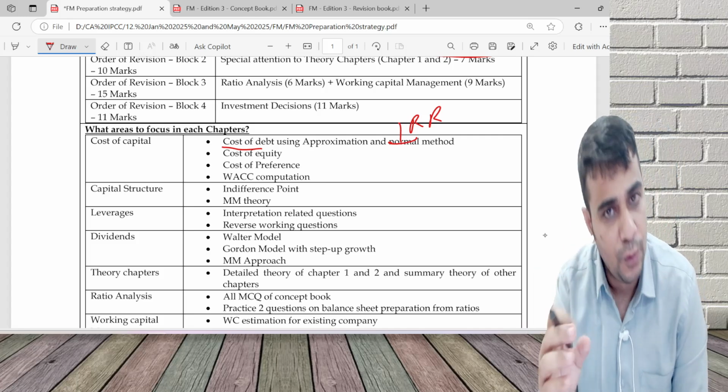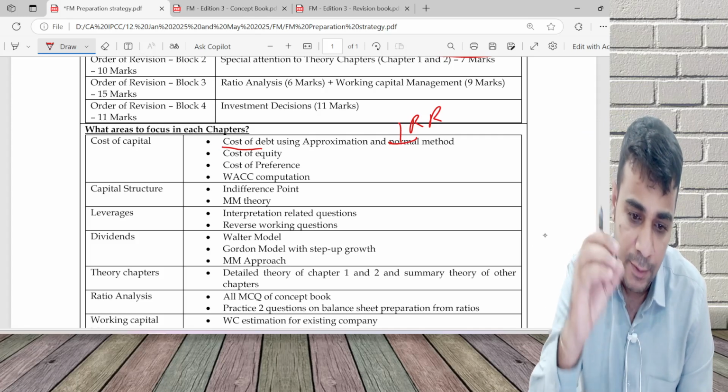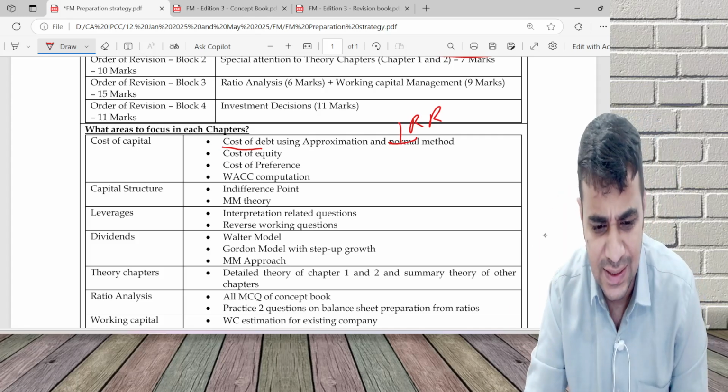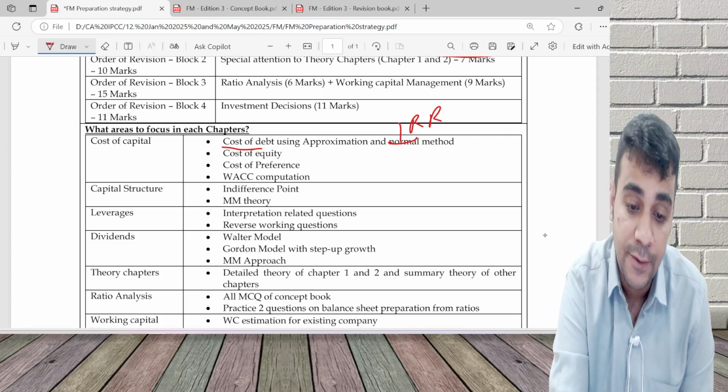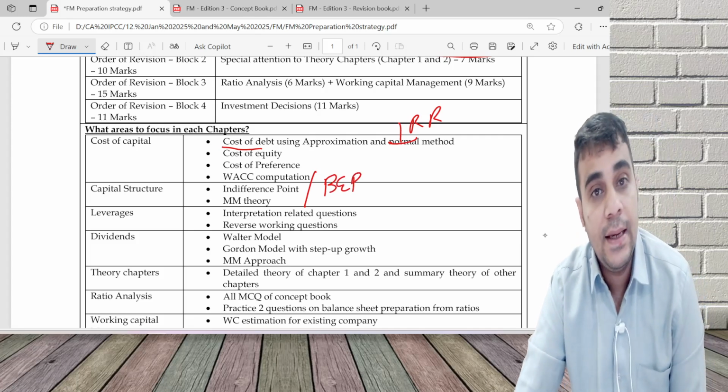Cost of equity, you have 2 or 3 methods. Cost of preference, redeemable, irredeemable. 2 questions on WACC. Just see that, that is sufficient. In capital structure, focus on indifference point and break even point. Also focus on break even point.